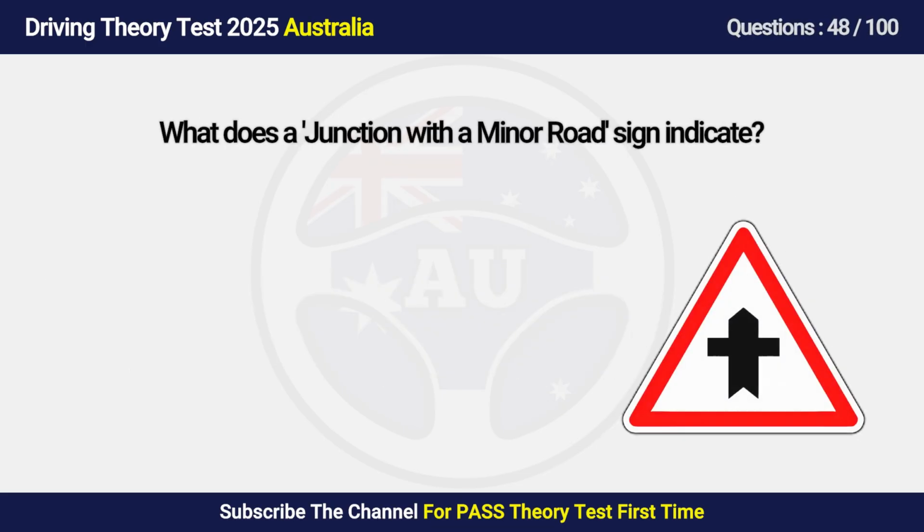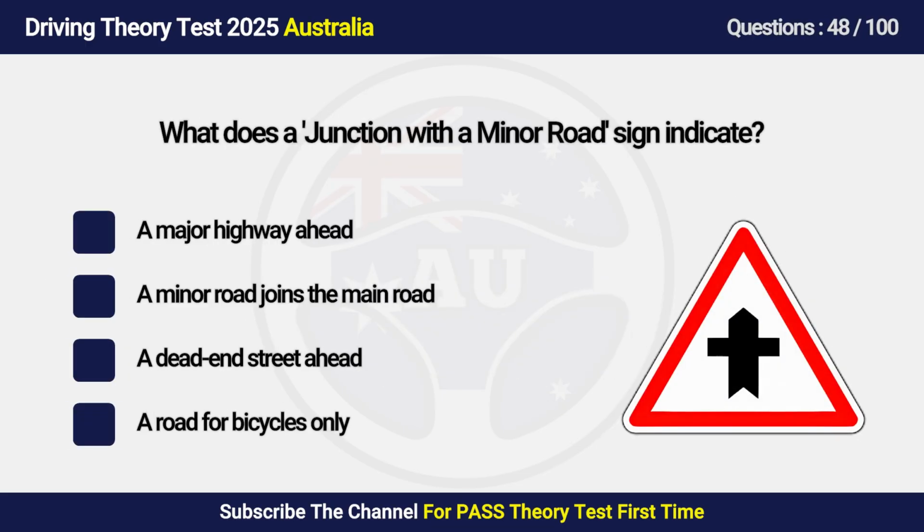Question 48. What does a junction with a minor road sign indicate? A. A major highway ahead. B. A minor road joins the main road. C. A street ahead. D. A road for bicycles only.